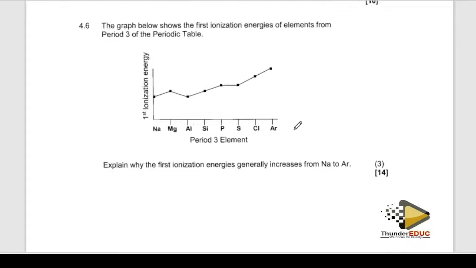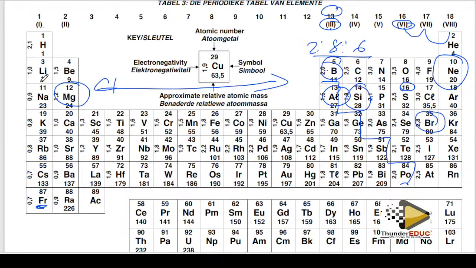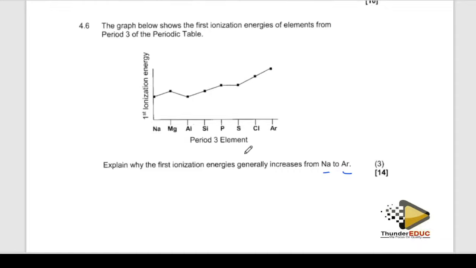Then ionization energy. Explain why the first ionization energy generally increases from sodium to argon. This is the same period: sodium, magnesium, aluminium, silicon, phosphorus, sulfur, chlorine, argon.